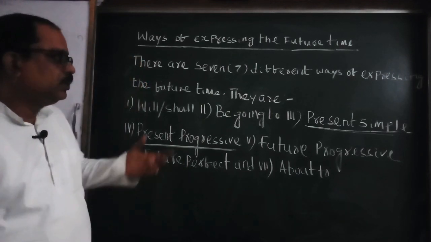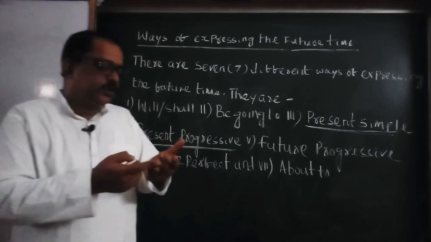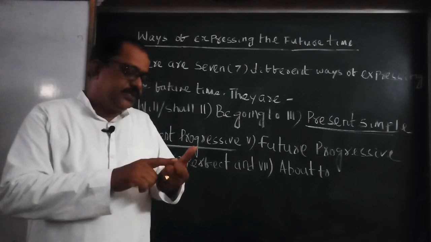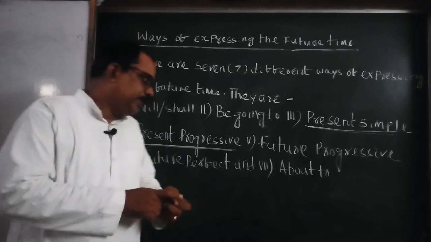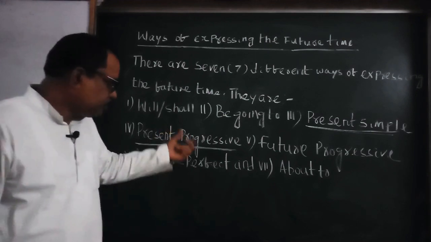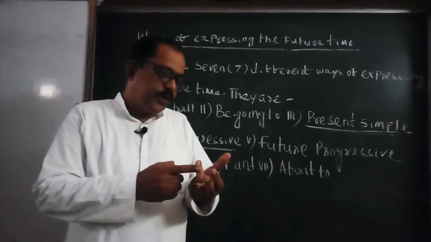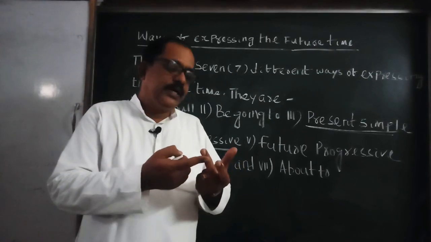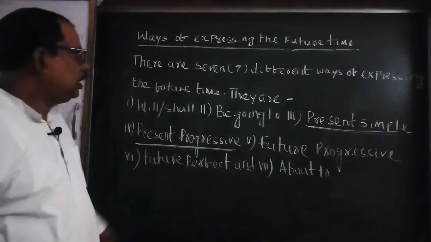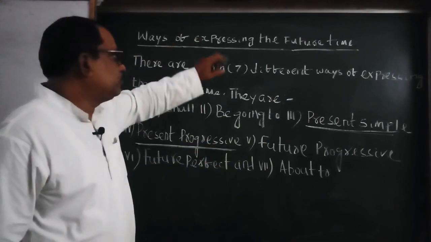You can remember, present simple is used for habitual action, truth, law of nature, present fact and permanent fact. Just like that, present progressive is used for something happening now, something happening over a period of time, and temporary action. Now we can use these 2 in future time also.